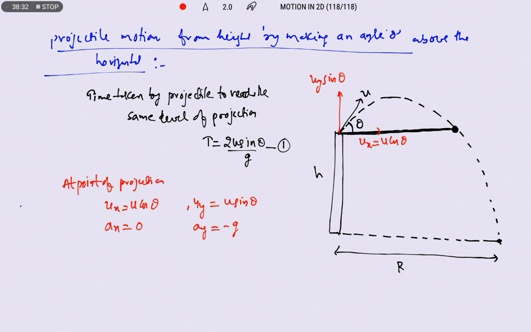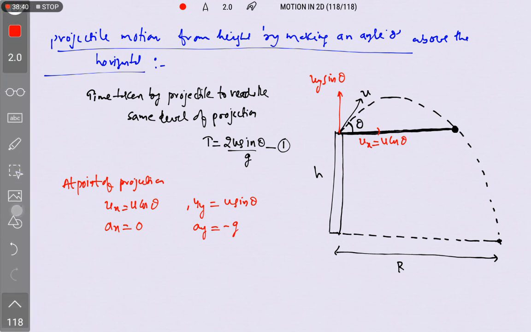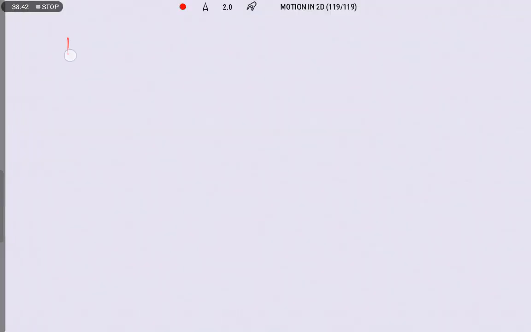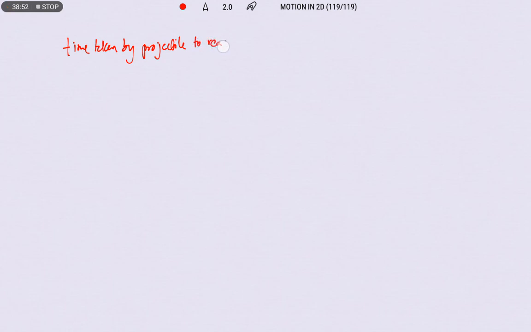Now let us write the time taken by the projectile to reach the ground. We know that the time taken depends purely on the vertical components. Therefore s is equal to uy t plus half ay t square.